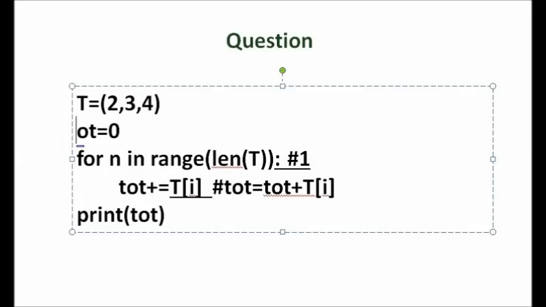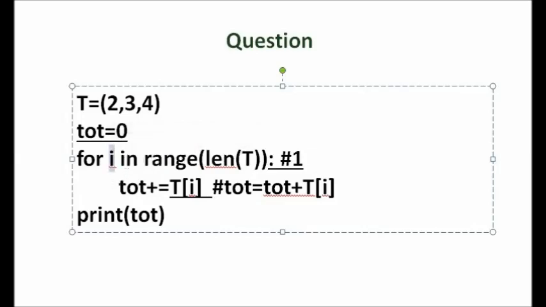t lowercase. Okay. Then see what is given as loop variable. It is n here. Then what is given here? t of i. So you have to give n instead of i here. Here you have to give n. Otherwise, you can correct here the loop variable. You can change it to i. This variable and this variable must be the same.